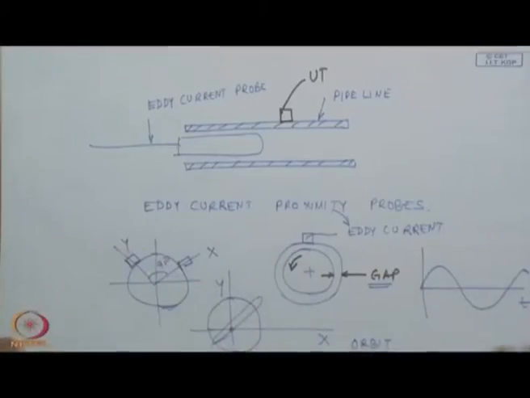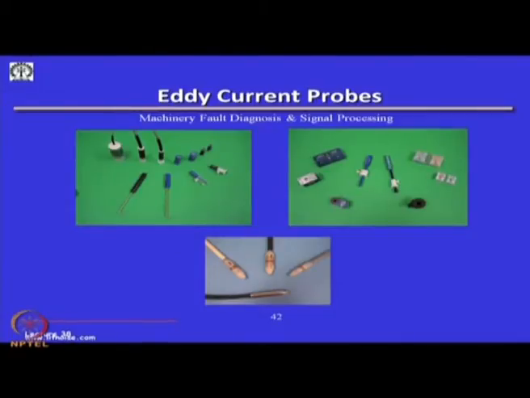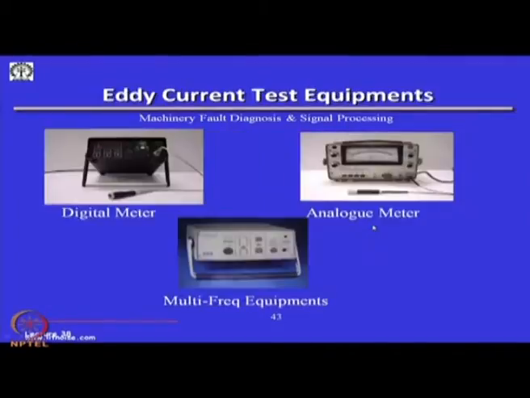Such eddy current proximity probes are also used in turbines for vibration monitoring or displacement monitoring, and here we just explained to you a few probes which are used for measuring the coating thickness and so on. And this is a typical eddy current probe, which can have a digital meter or an analog meter which can show the voltage. This can all be calibrated to an equivalent displacement. You can have multi frequency equipment where multiple probes can be used.